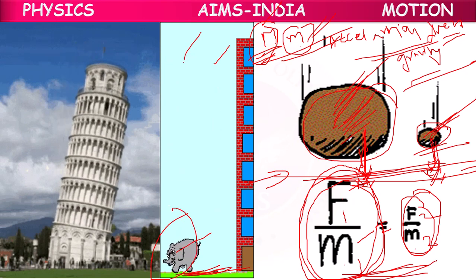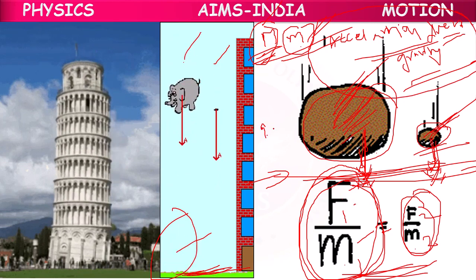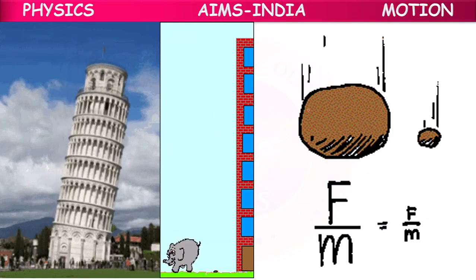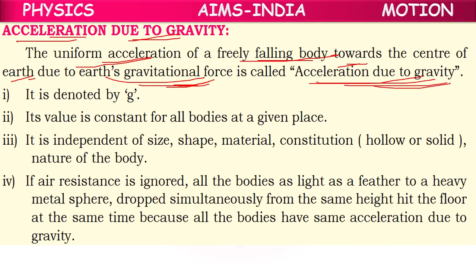They will fall to the ground at the same time, with the same acceleration due to gravity created in both of them, which is equal to 9.8 meter per second square on the earth. So here children, acceleration due to gravity means the uniform acceleration of a freely falling body like an elephant, feather, larger stone, smaller stone towards the center of the earth due to earth's gravitational force.